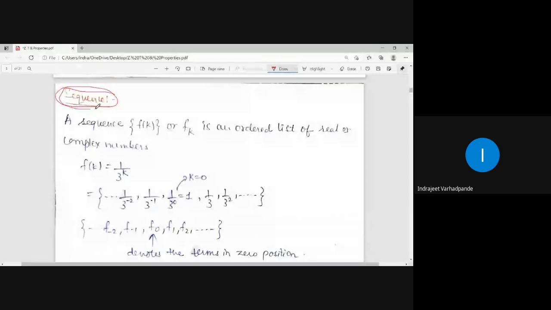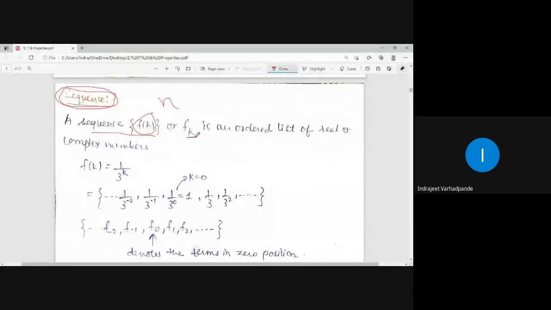क्योंकि मैंने अभी बोला था कि Z transform is applicable for the sequence. It is not for the continuous system, rather it is for the discrete. It is applicable for the sequence of the discrete arguments or integer valued arguments. So how do we define a sequence or how do we denote a sequence? A sequence is usually denoted by constant number k or n. Most of the times you can see the number as n in place of k. So numbers are usually denoted by the constant quantities like n, k, m, p, etc.